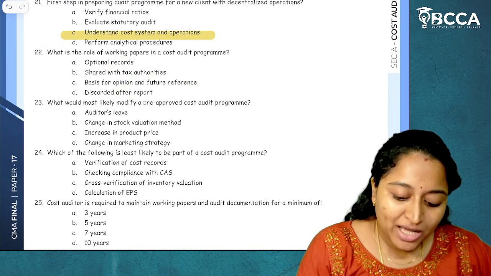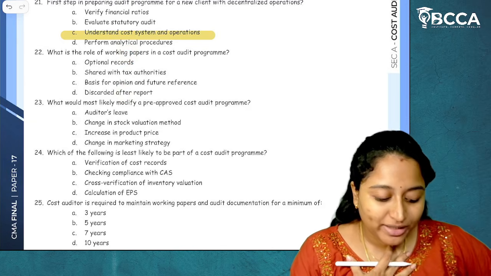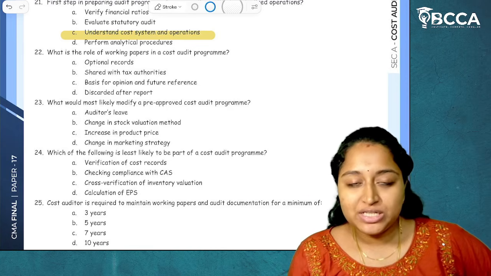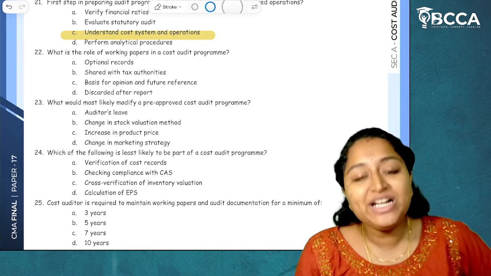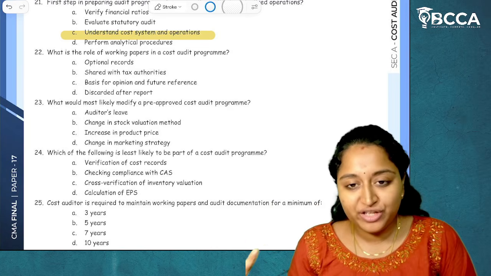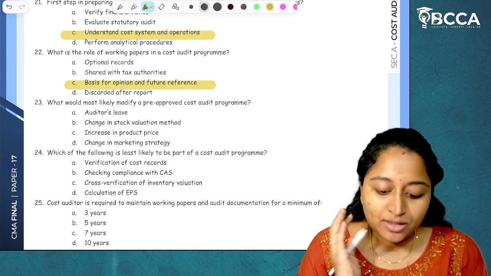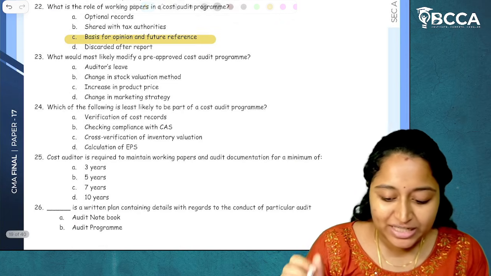So, majorly, audit working papers are the files which are maintained by the auditor, so that if they want to know about the future references or if they want to give an opinion, then this will act as an evidence for whatever opinion they have given. So it is actually to give basis for the opinion and future reference. I hope it is clear.